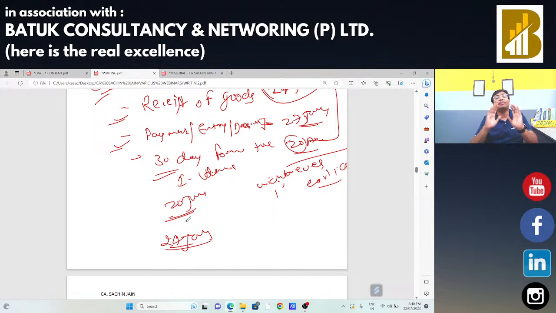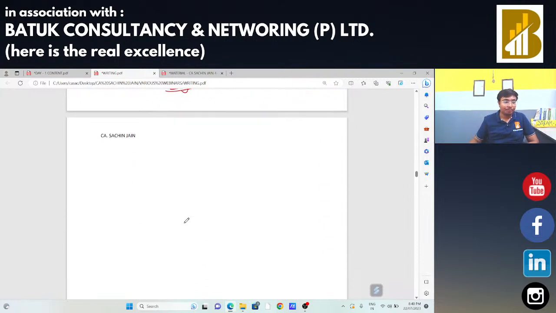Is that okay? The concept of time of supply. In case of forward charge, the invoice date will be treated as your time of supply. In case of reverse charge, receipt of goods, payment, or 30 days from the issue of invoice will be treated as your time of supply. Now, sir, everything is okay. These two points: in case of forward charge, and in case of reverse charge.